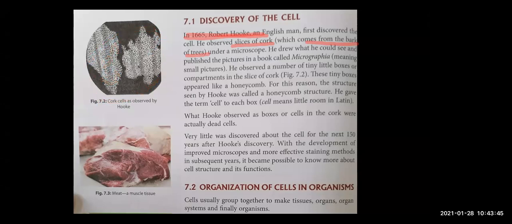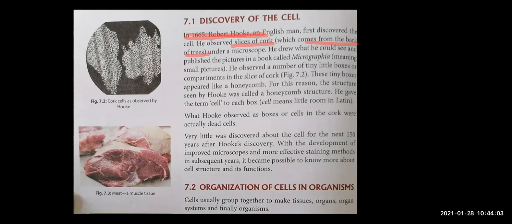Then he said, okay, these are the tiny little boxes of which the entire slice of cork is made up of. And it looked like a honey hive, like a beehive.